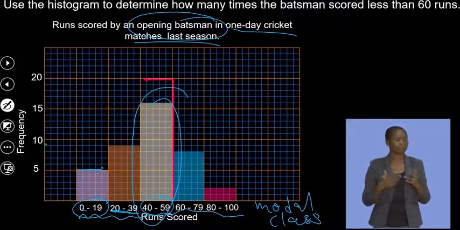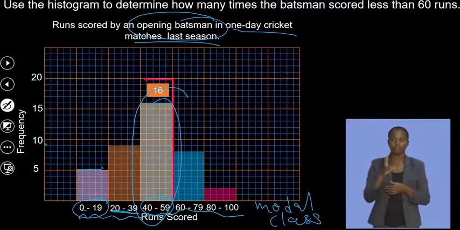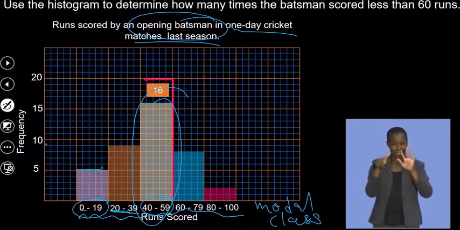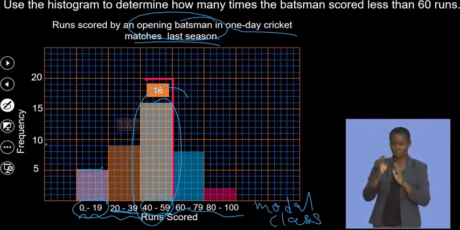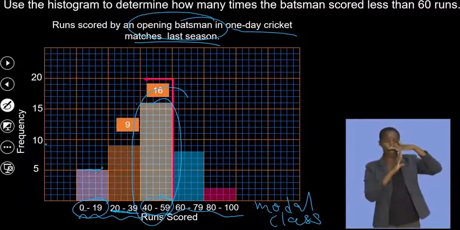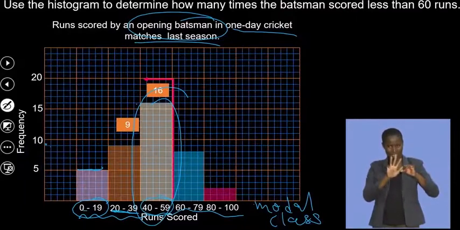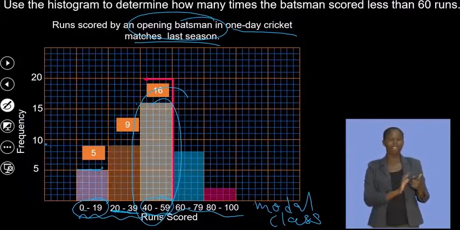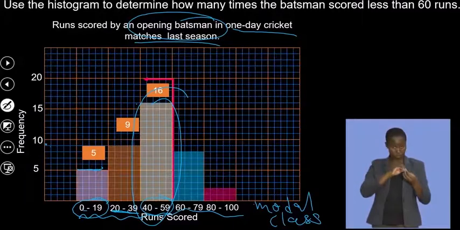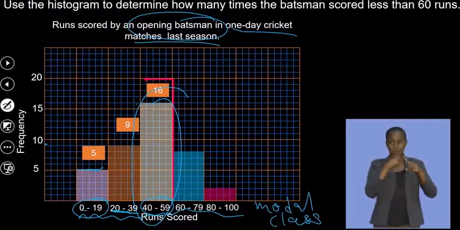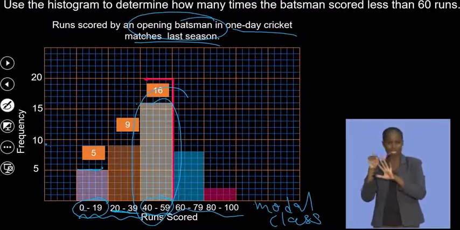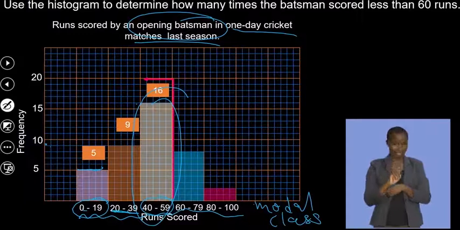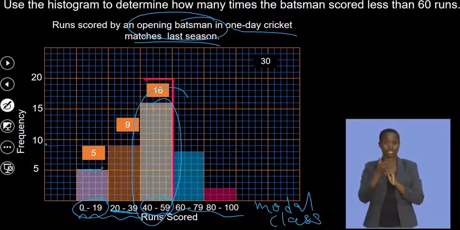So let's look at this. If we look at this, we have 16 runs there, followed by 9, then followed by 5 runs. And if we add all this, I think we get 30 runs. Okay, are we together? This will be runs smaller than 60, which are actually 30. Okay.